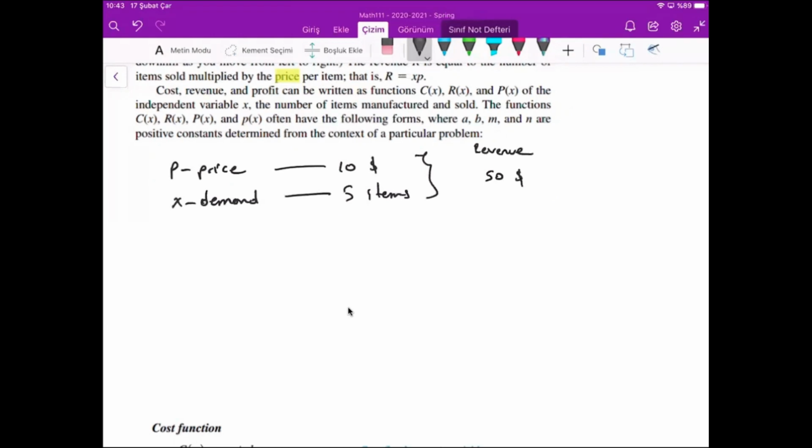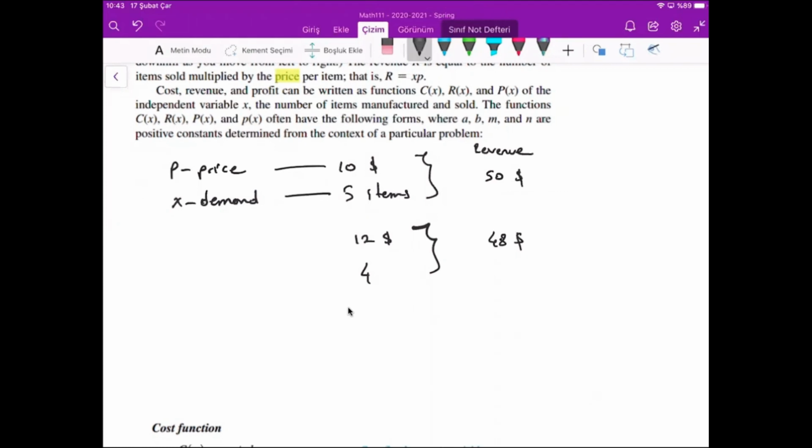When your price is $20, maybe you guess your revenue increases, but the number of sold items can decrease. For example, it can be 4. So in this case, your revenue can decrease to $48, 12 times 4. So we cannot say that when the price increases, revenue will increase, or when the price decreases, revenue decreases.